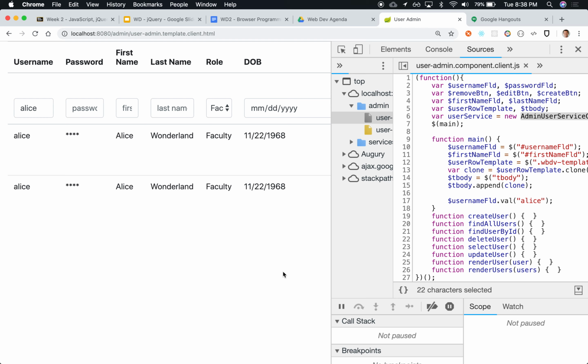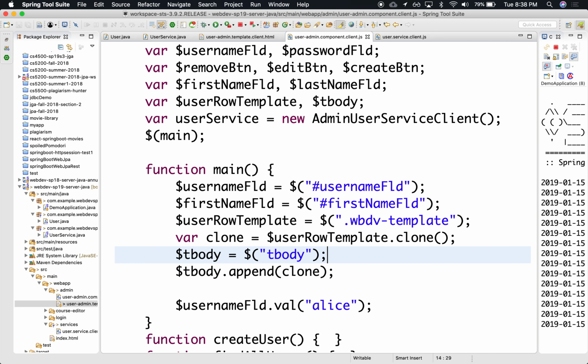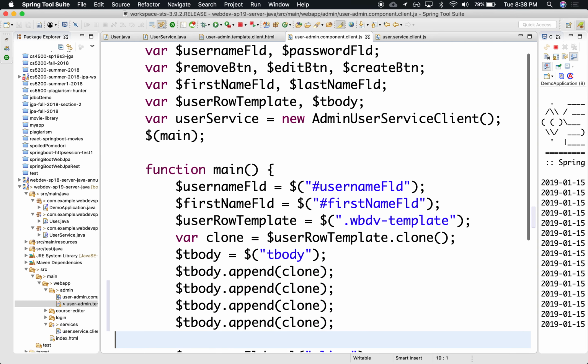So ideally what we'd like to be able to do is go fetch all these users from the remote server. Once we have the JSON here as an array of users, we could just clone this over and over in a loop, and then just append to the T body as many times as we want. Make sense? So let's try and go fetch some data from the server. We can clone any number of times we want. We can just keep cloning.